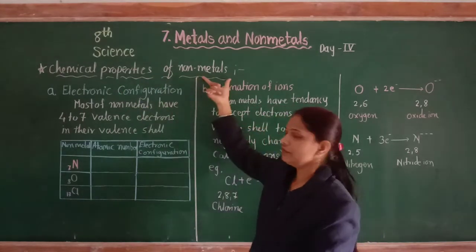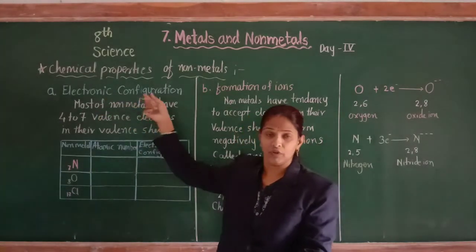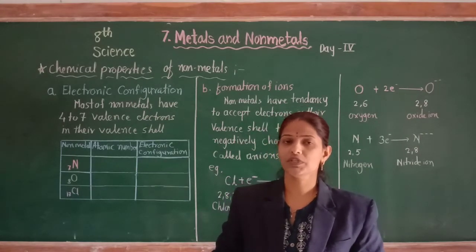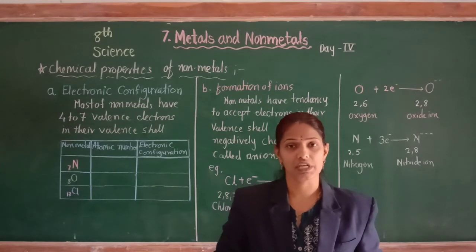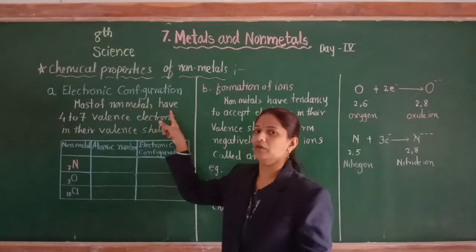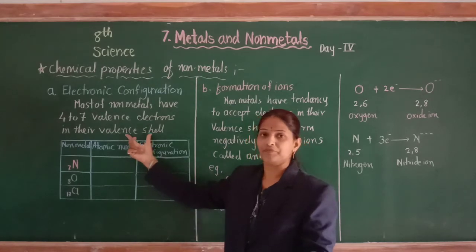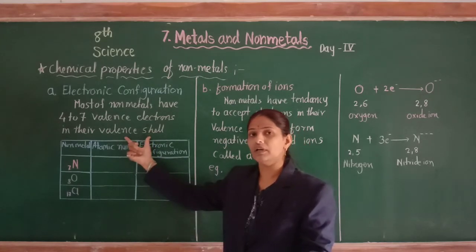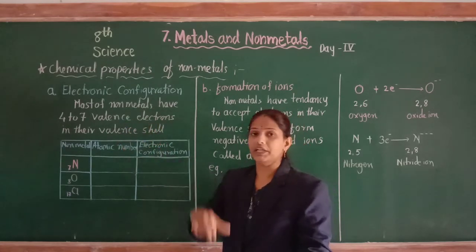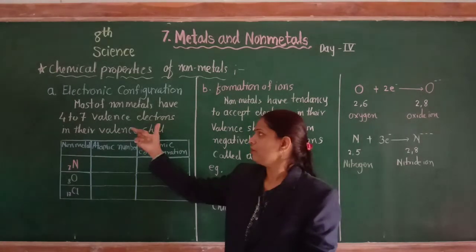Chemical properties of non-metals. The first chemical property of non-metals is electronic configuration. We know what electronic configuration is: the distribution of electrons according to their shells or orbits. Most non-metals have 4 to 7 valence electrons in their valence shell. Valence shell means the outermost shell or last shell. Valence electrons are the electrons present in the valence shell.